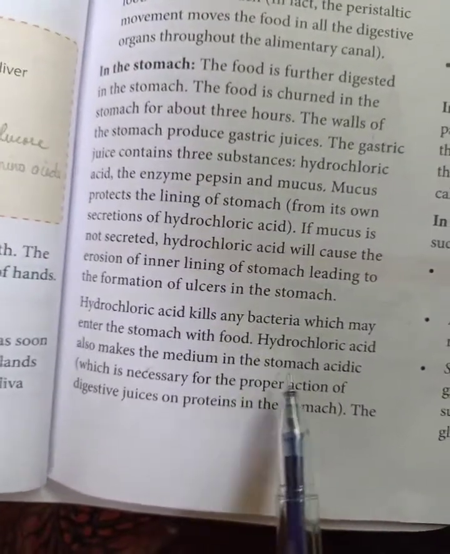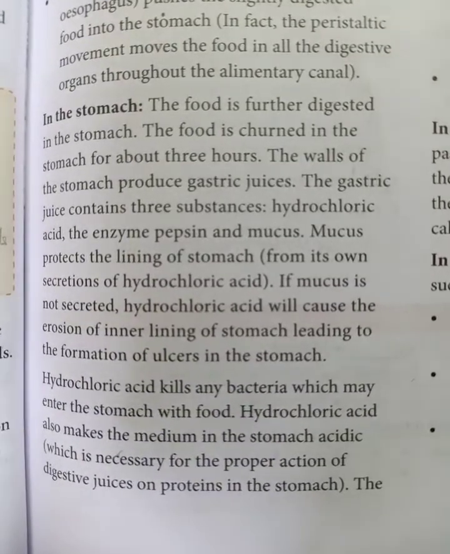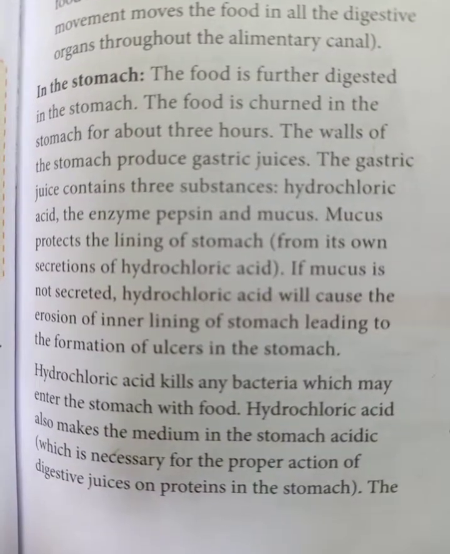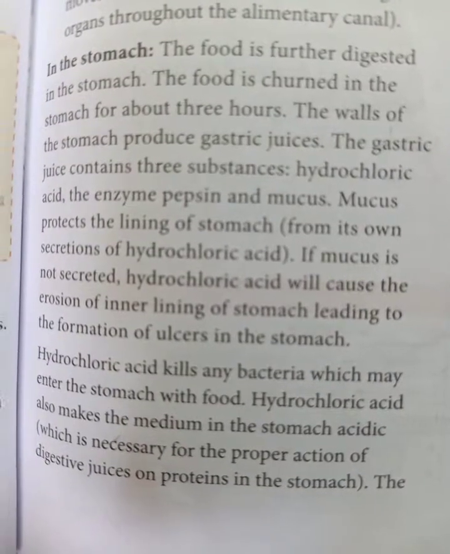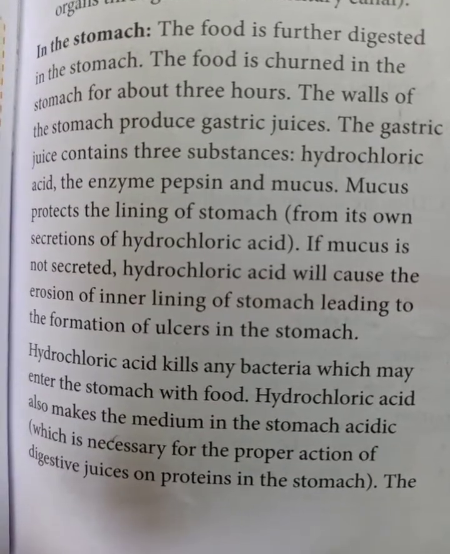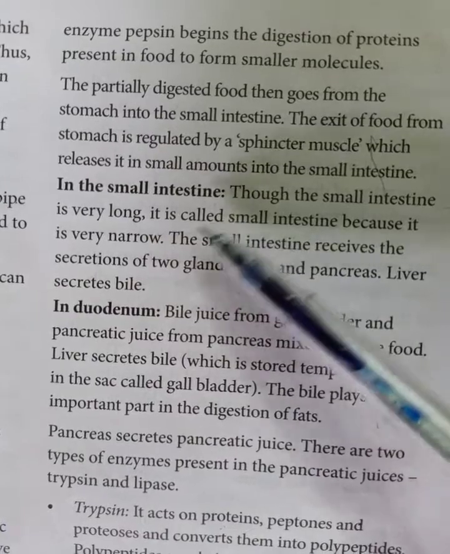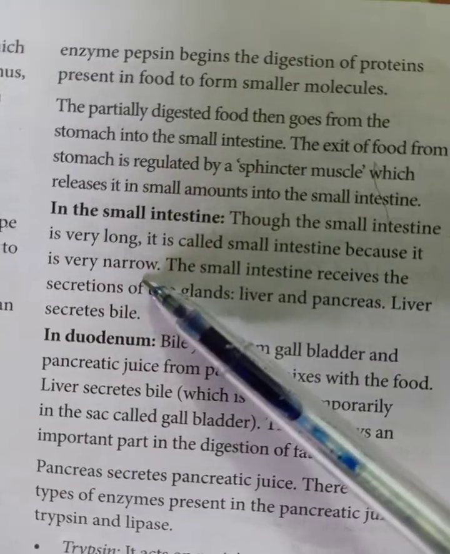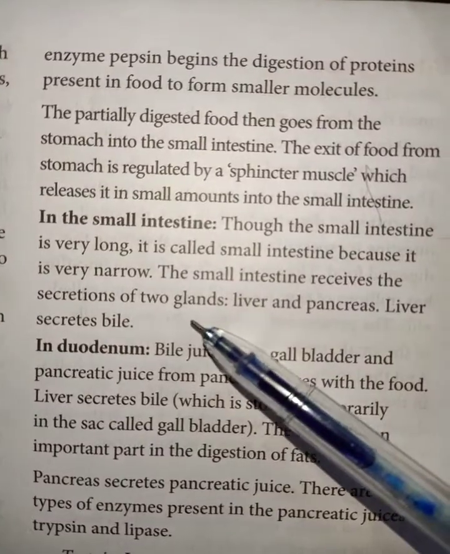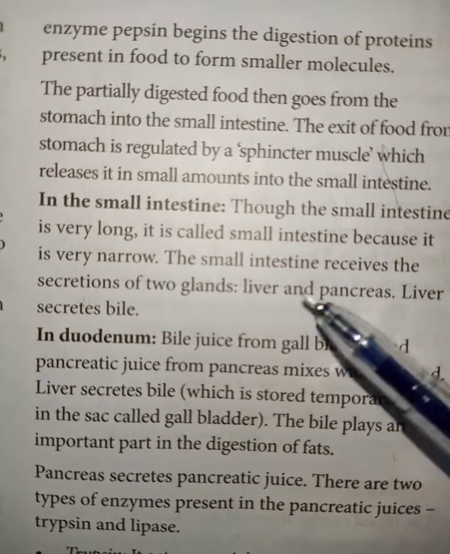Now after that, in the stomach, the digestion almost starts. All the food material coming into the mouth goes from the mouth to the food pipe and then to the stomach. In the stomach the enzyme pepsin is present and it starts the digestion of food. After the stomach, the food goes to the small intestine. The small intestine is long and narrow, and it receives secretions from two organs, as I have already explained, the liver and the pancreas.